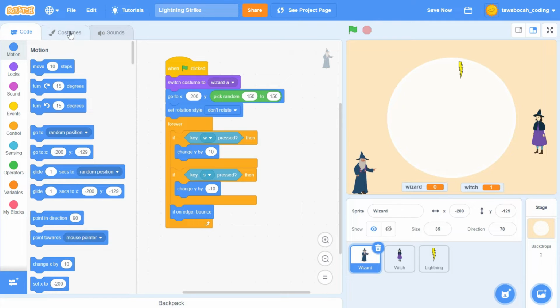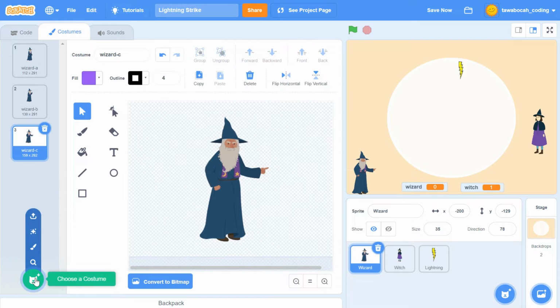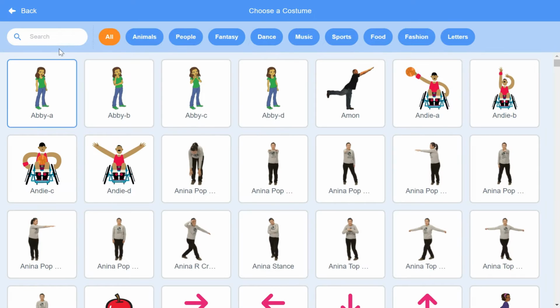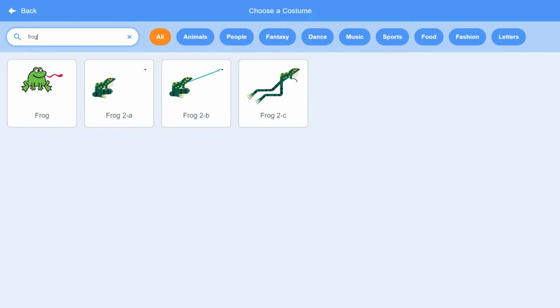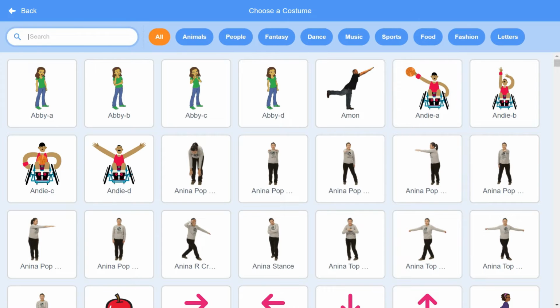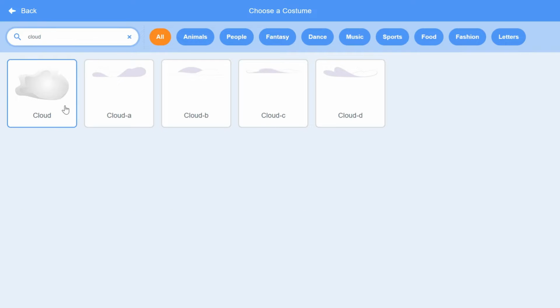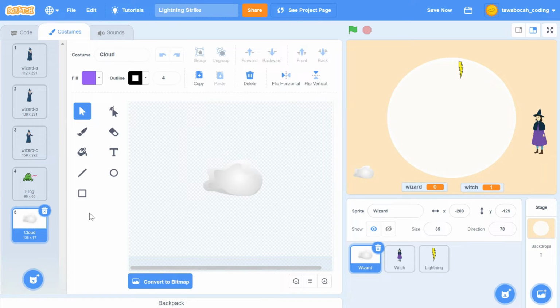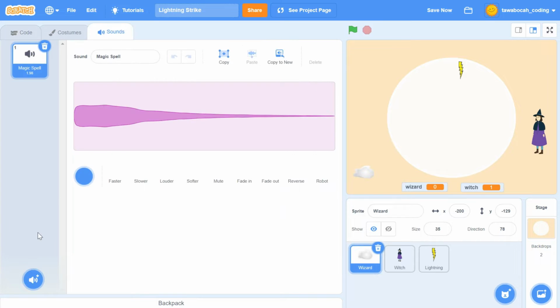In Sprite Wizard, add 2 costumes, Frog and Cloud. Also add a sound named Thunderstorm.